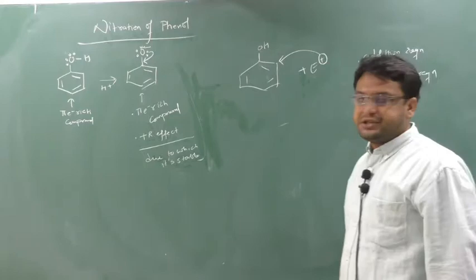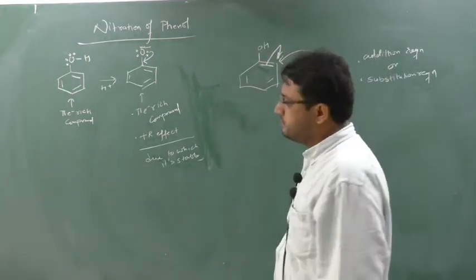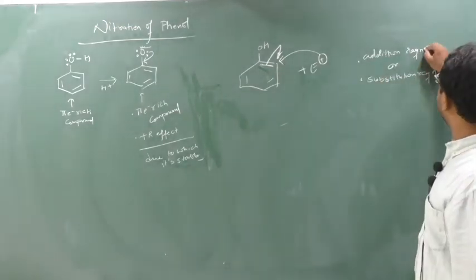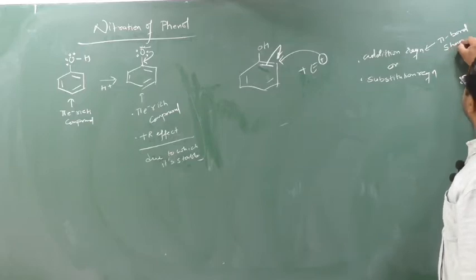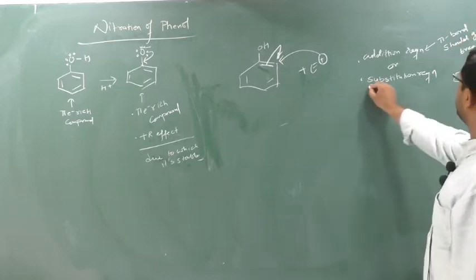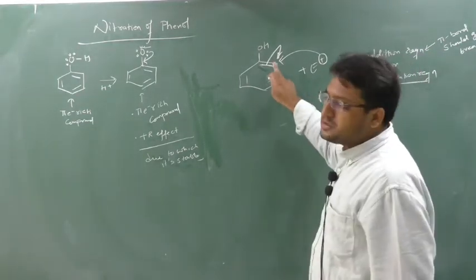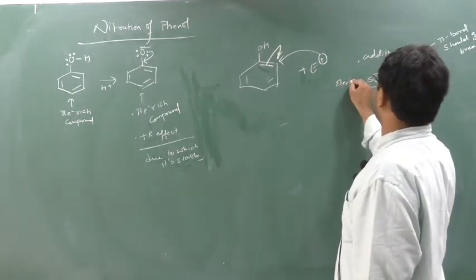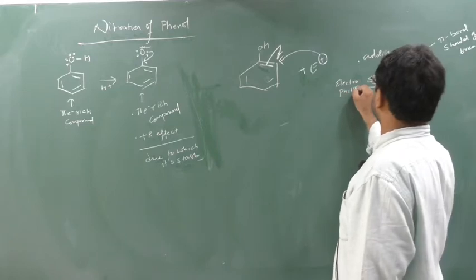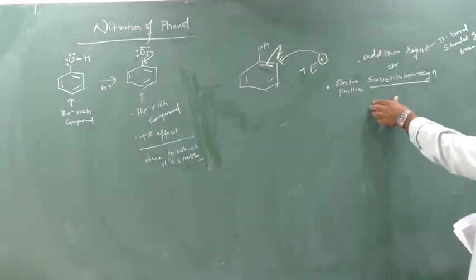If I want to do the addition reaction, I have to break this pi bond. So the pi bond should get broken. And if I want to do the substitution reaction, now this is an electrophile, so an electrophile will substitute. Which kind of substitution reaction will take place? Electrophilic substitution reaction. So either an addition reaction will take place or an electrophilic substitution reaction will take place.